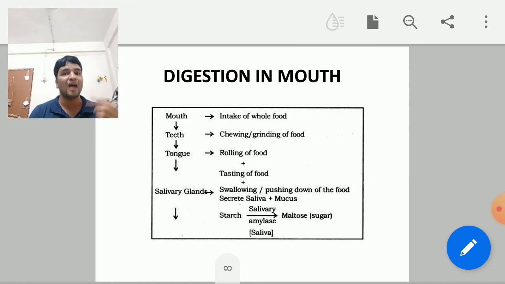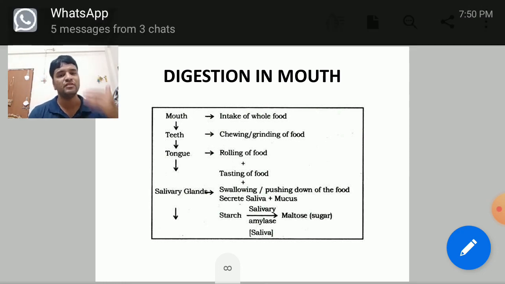After that there is a secretion called saliva, which is secreted by the salivary gland, and saliva contains the enzyme salivary amylase, also called ptyalin. Salivary amylase digests the carbohydrates and converts complex carbohydrates into a simpler form. For example, it converts starch into maltose, a simple sugar. This process takes place in the mouth. It means that digestion starts in the mouth itself.